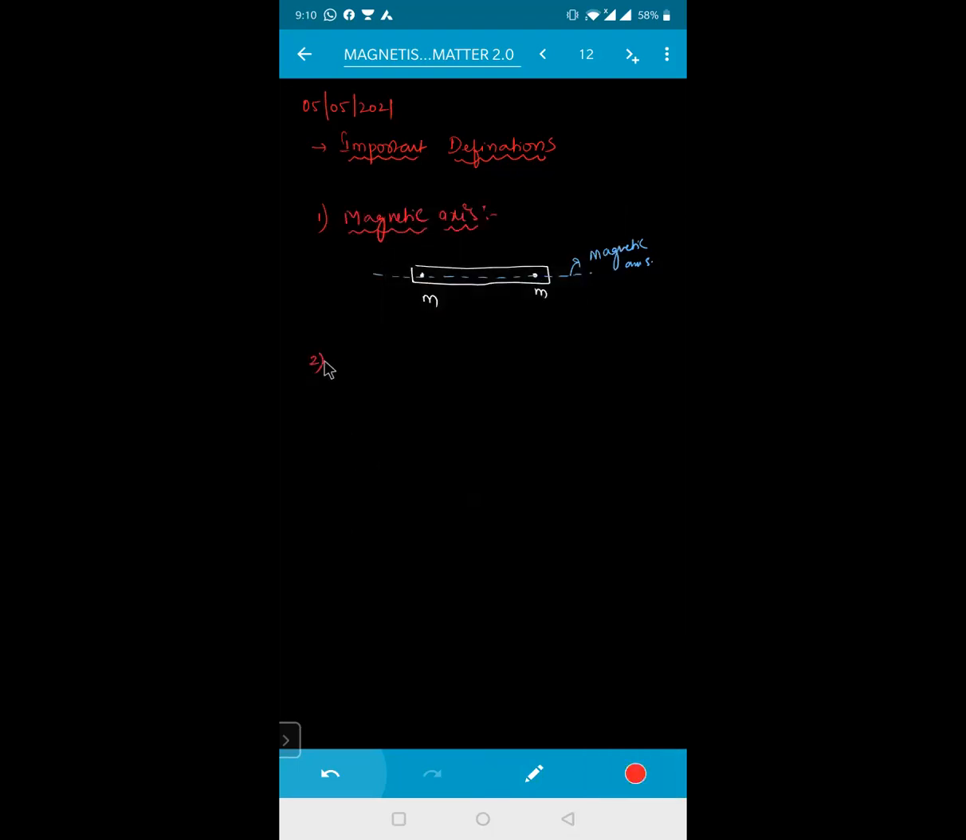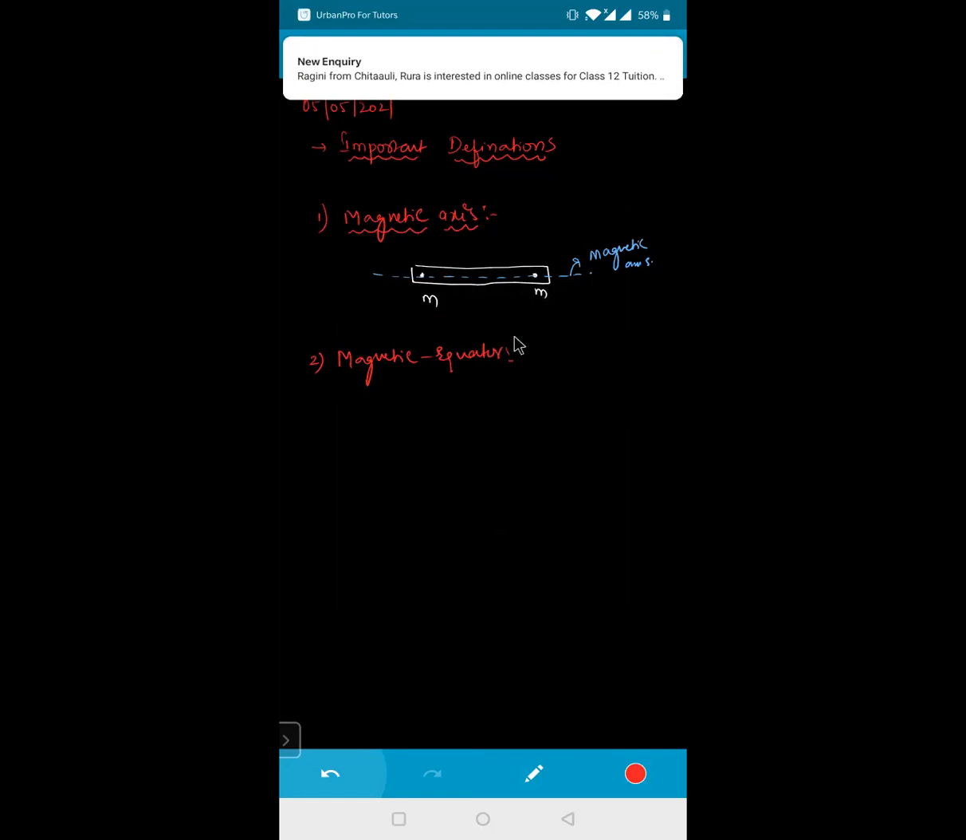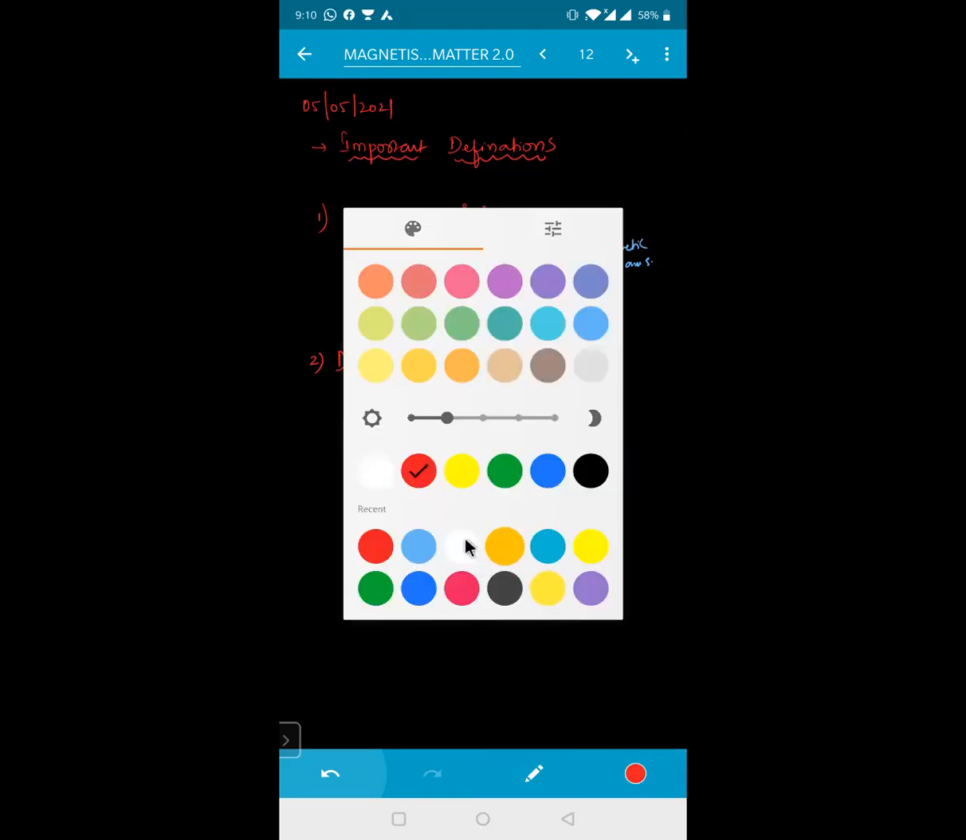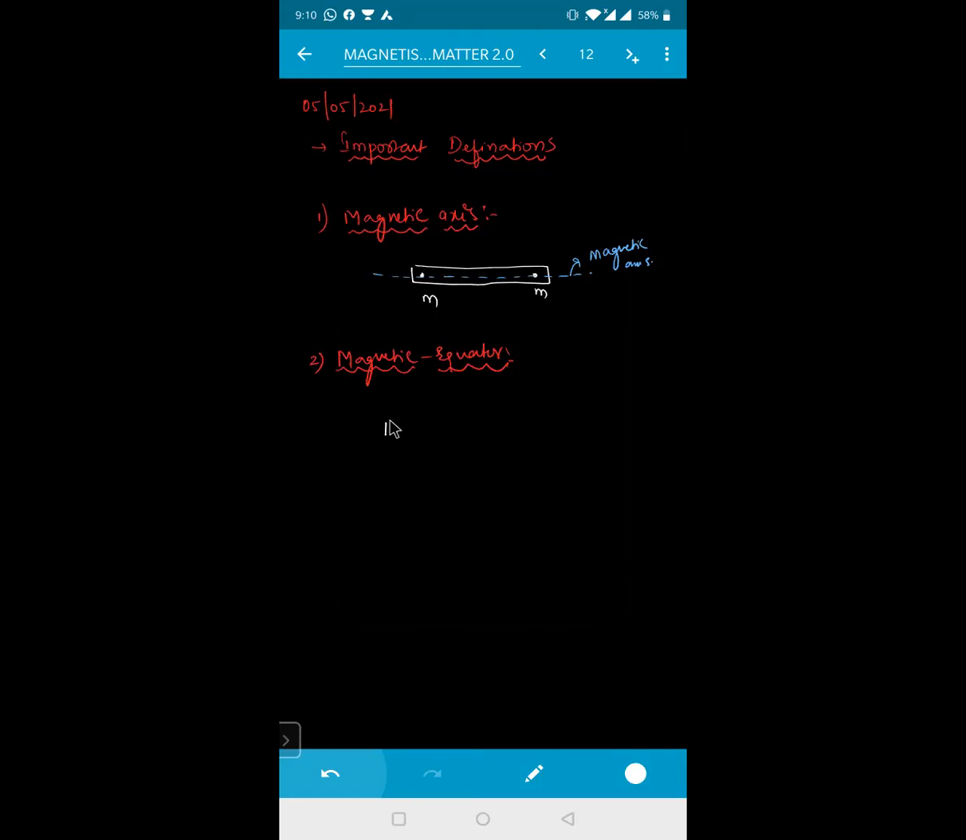Next one is about your magnetic equator. Okay, so magnetic equator. Now if I'm taking this as your bar magnet, beta, and this is a pole strength here, M, and here there is a pole strength of M. A line passing through the center of this, what will it be called? Magnetic equator. So this is your magnetic equator.